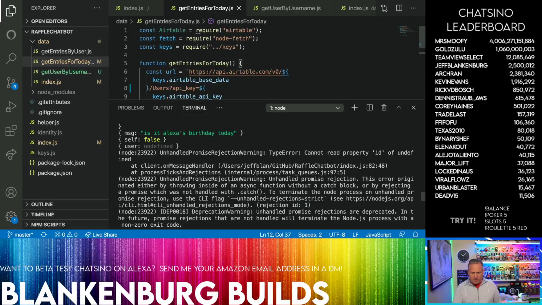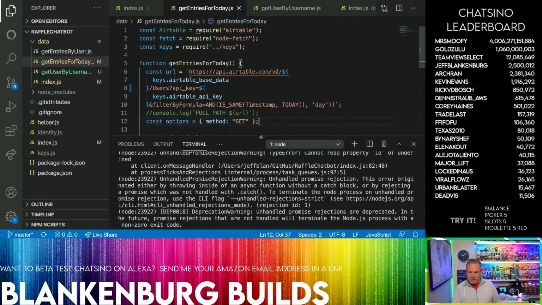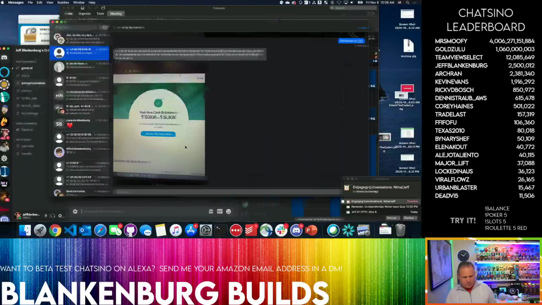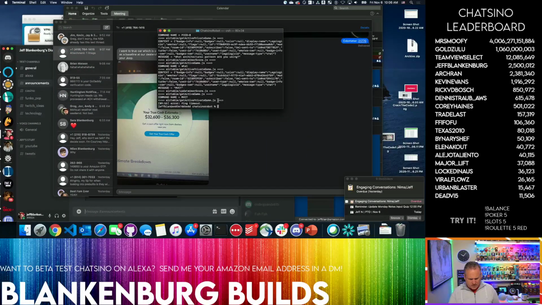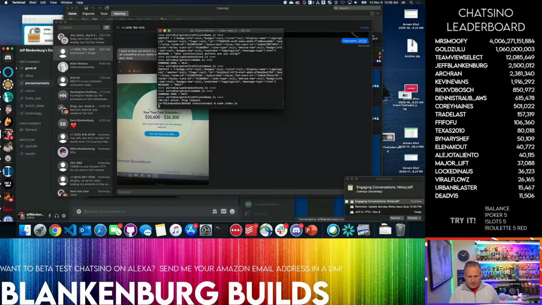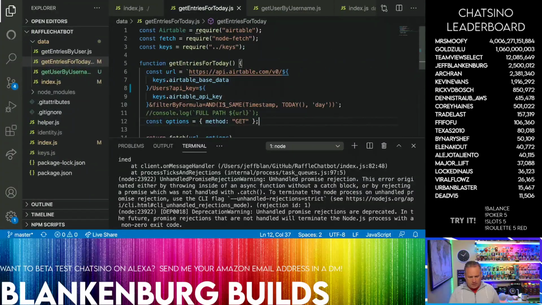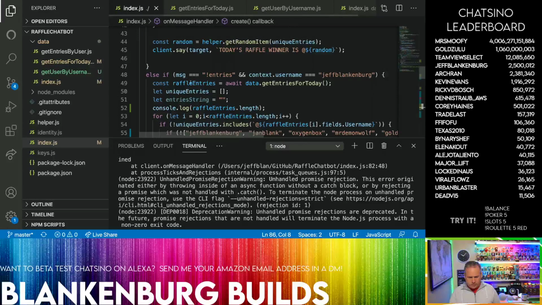Cannot read property id of undefined. So it looks like it happens with new people that aren't already in the database. Oh, the Chatsino should be working too, I set that up this morning. Did it time out? It timed out. There we go. There you go, Mr. Smoofy. Sorry about that. All right, so let's look at Raffle Chatbot on line 82.